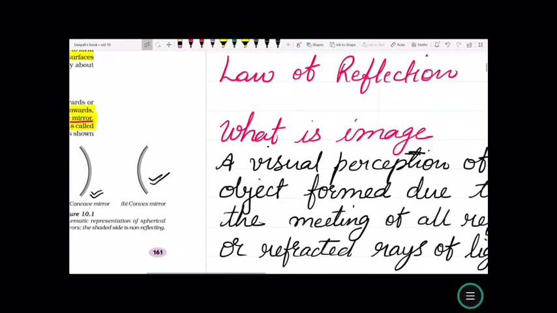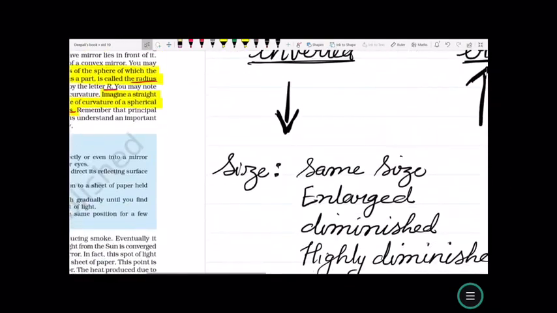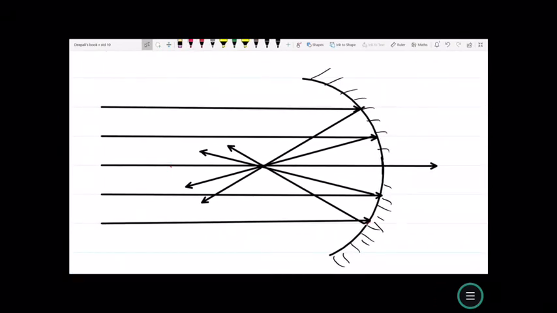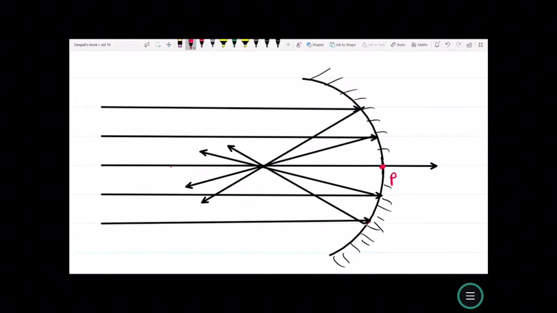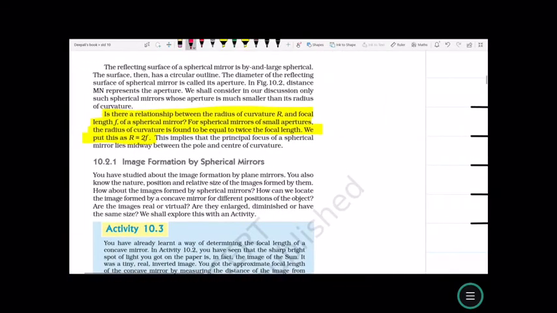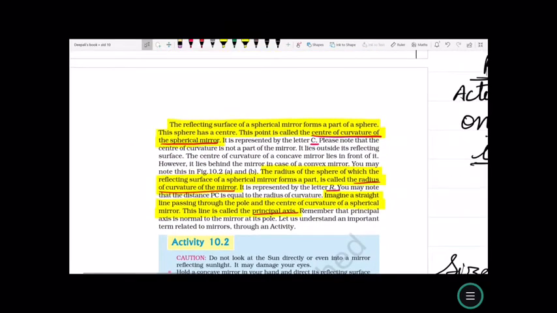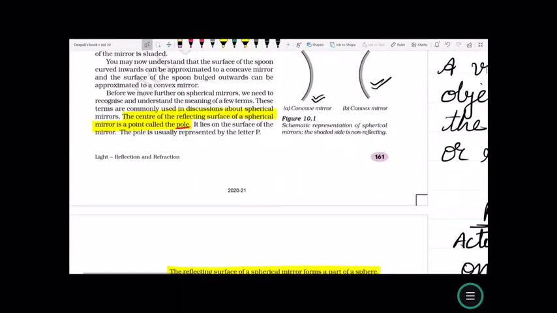So, if you take the figure here and observe it, this is called the pole, which is represented by P. Where does this pole lie? It lies on the surface of the mirror. The pole is usually represented by the letter P.